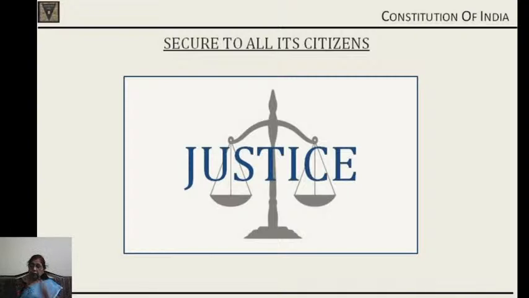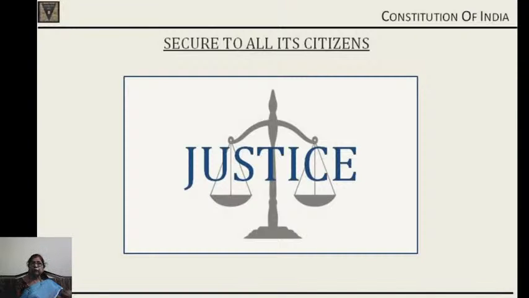Economically, a person should not suffer because of the gap between the rich and the poor. That gap should be lessened. That is the objective of our constitution, lessening the gap of economic status between the rich and the poor. So see that everyone gets what he needs.